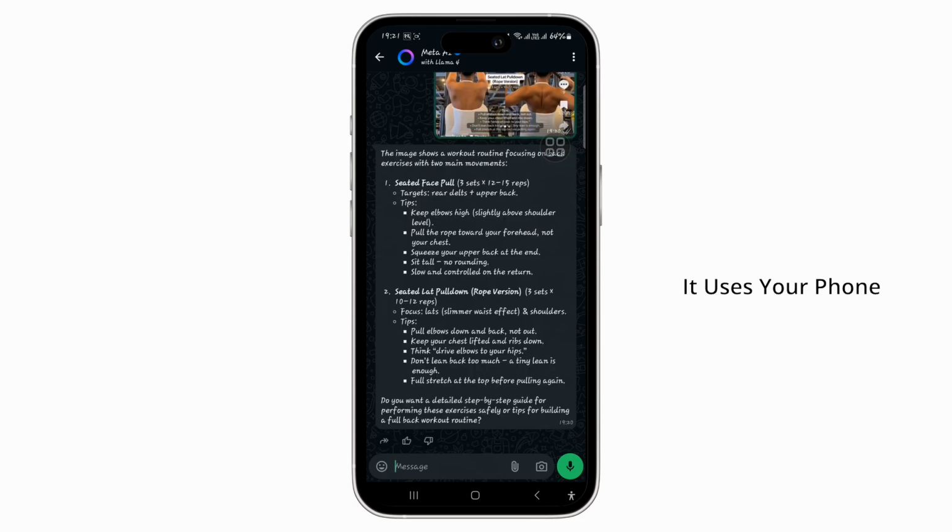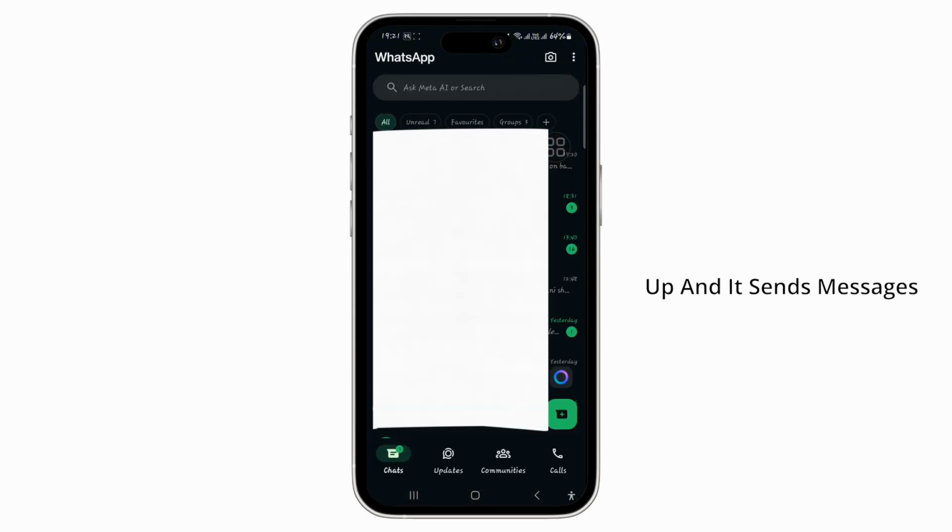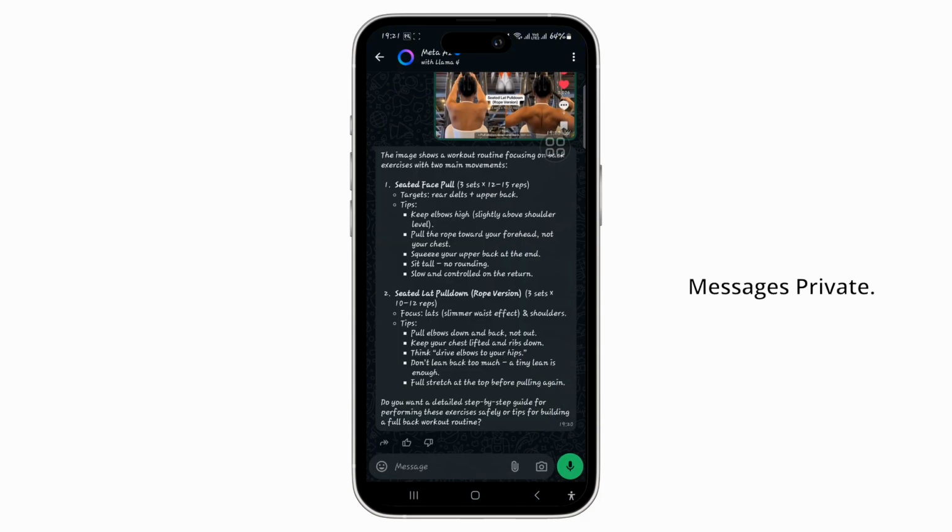It uses your phone number. You don't need a username or a password. Your contacts who already use WhatsApp will automatically show up and it sends messages over the internet. This is usually cheaper and faster than regular texting, especially for international communication, and it keeps your messages private.